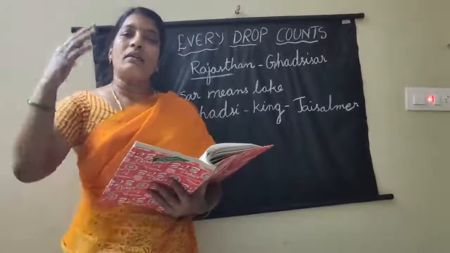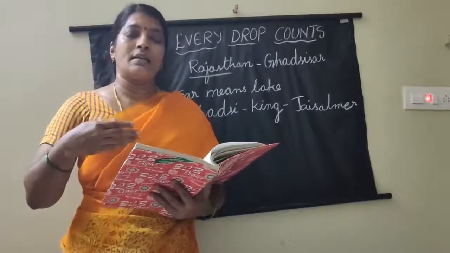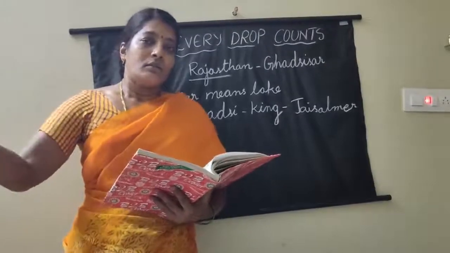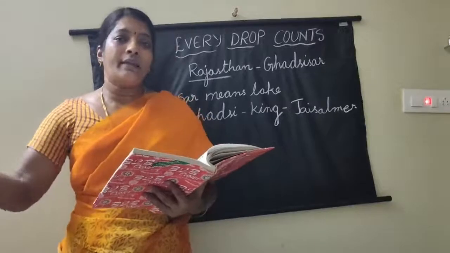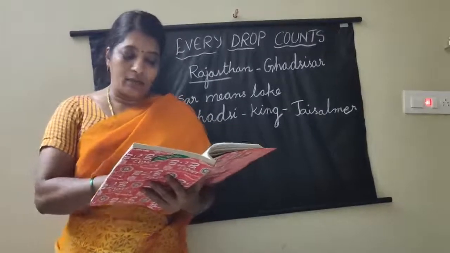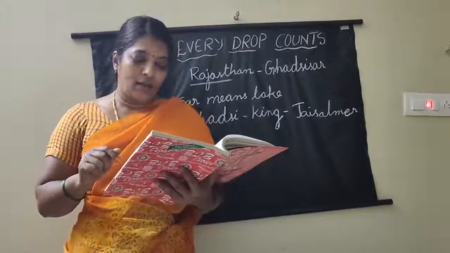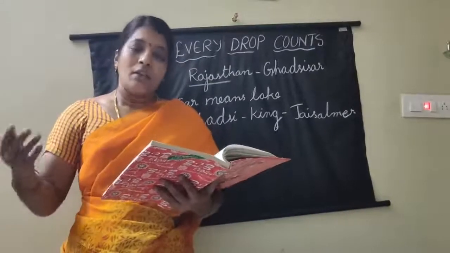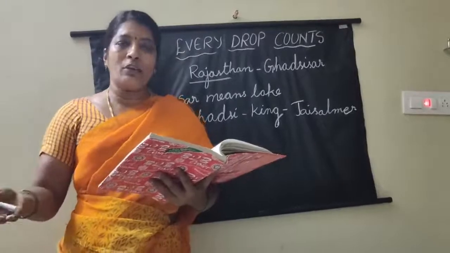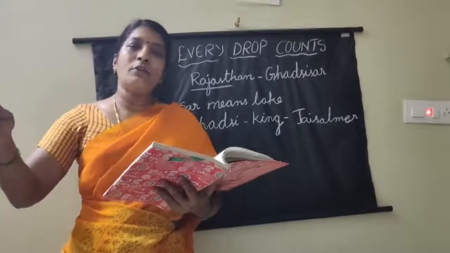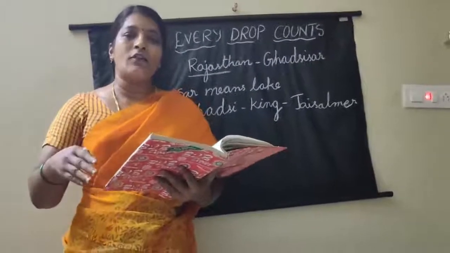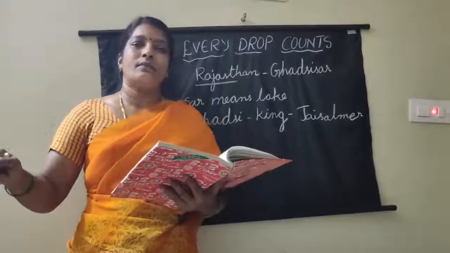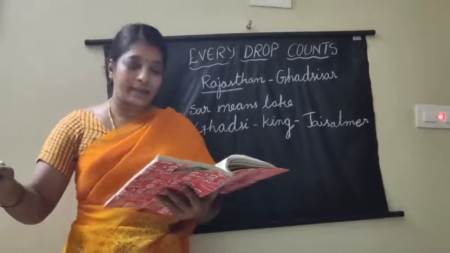When the Gadsisar lake filled, the extra water flowed into another lake. When that second lake also filled, the water flowed to another lake. In this way, the Gadsisar lake was connected to 9 interconnected lakes.